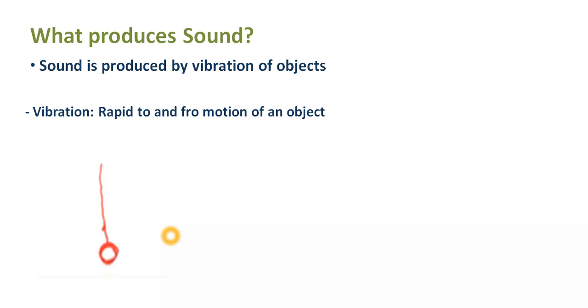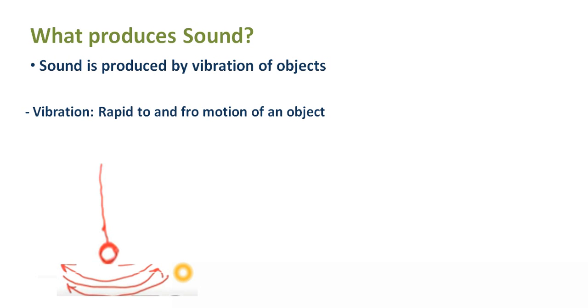It will start moving in this fashion. It will go here, then it will come back and go here, right? It will go this side till here, again it will come back, and go again this side. This motion is known as to and fro motion. Once it's going to the right hand side and next to the left hand side, when this happens very fast, that motion is known as vibration.